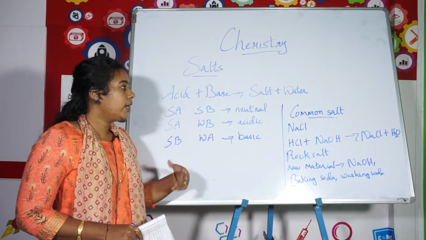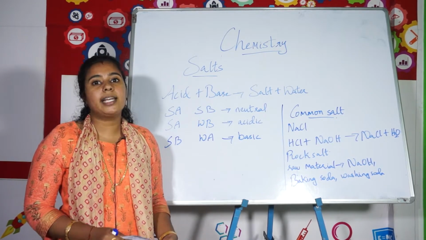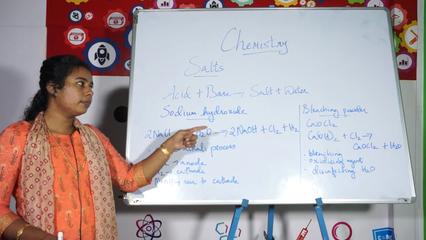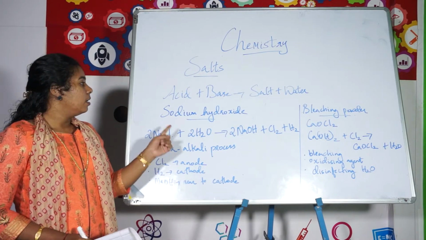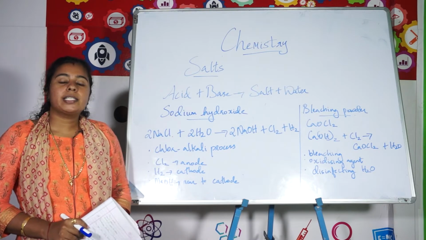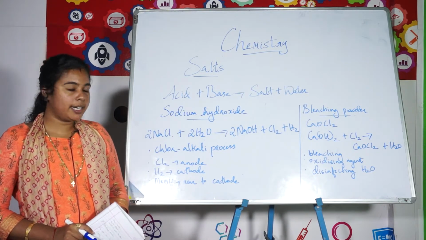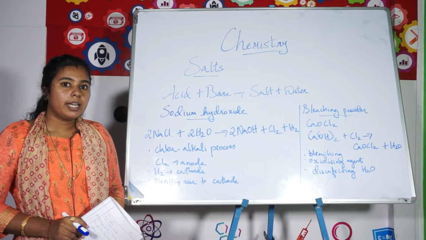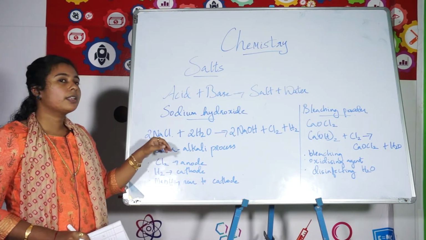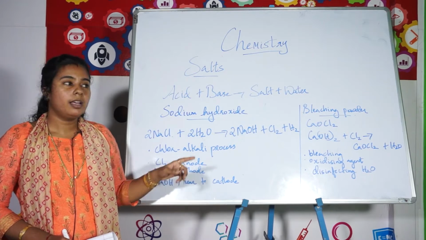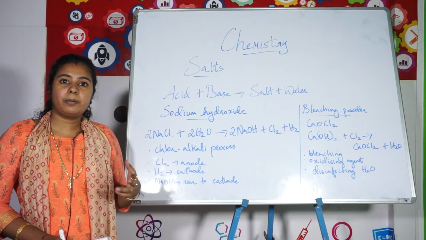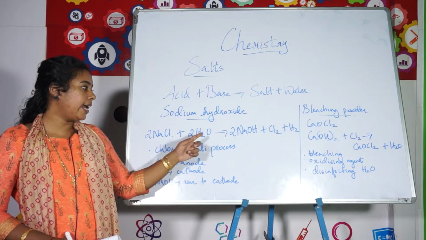Now we are going to discuss another type of salt. The next one we are going to discuss is sodium hydroxide. See, how is sodium hydroxide generally obtained? It is generally prepared from sodium chloride. We have discussed before that sodium chloride is used for the preparation of many raw materials like NaOH.